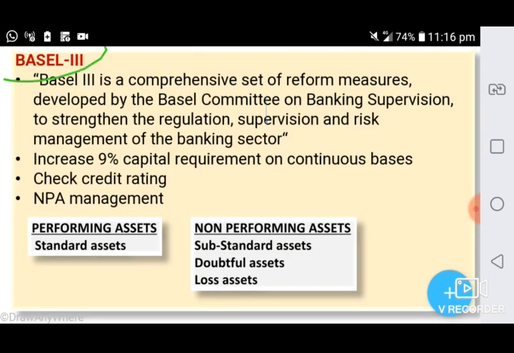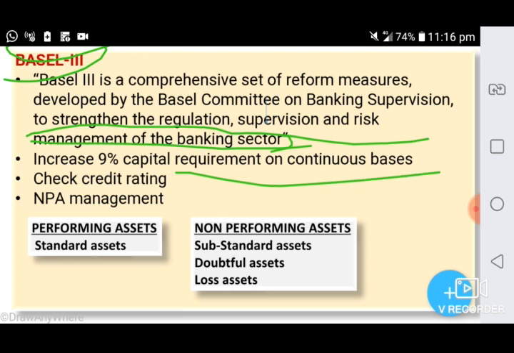Next one, Basel III. Basel III is a comprehensive set of reform measures developed by the Basel Committee on Banking Supervision to strengthen the regulation, supervision and risk management of the banking sector. Then it increases the capital requirement to 9% on a continuous basis. So the risk involved in the banking business increases because competitiveness increases and there are new technologies, innovation and growing advancement in the particular sector. So along with that, the risk was increasing.